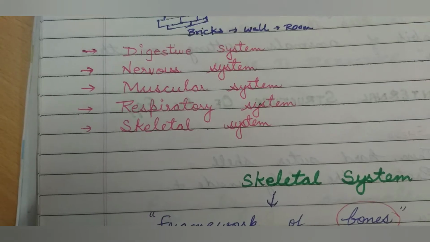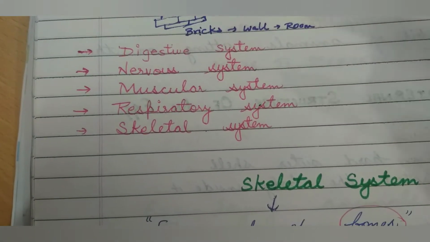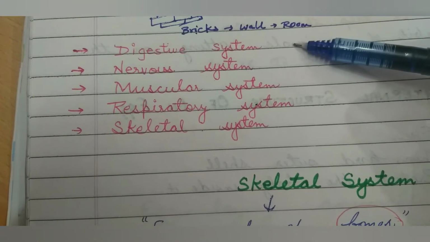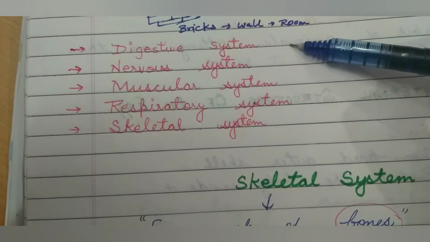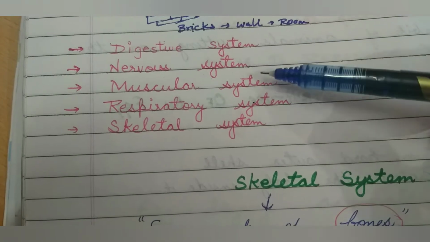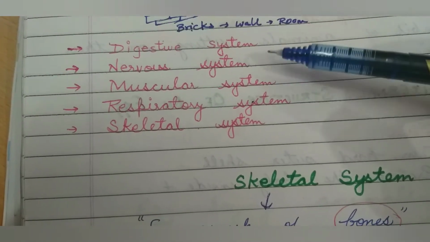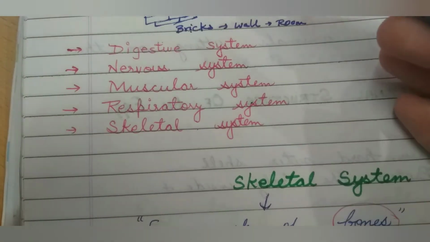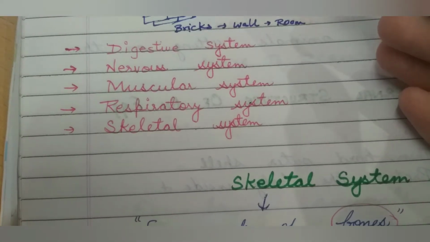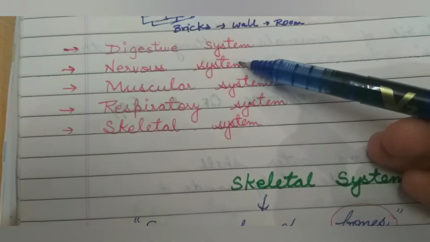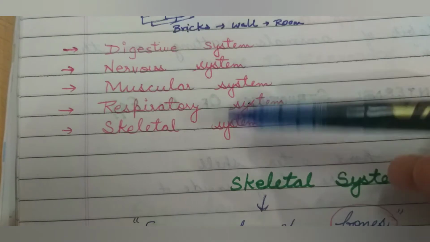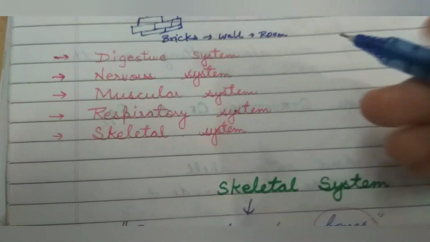So we have many different organ systems in our body, like the digestive system. The digestive system helps in digestion of the food. The nervous system has brain, spinal cord, nerves. It controls all our actions like reading, writing, playing, thinking.